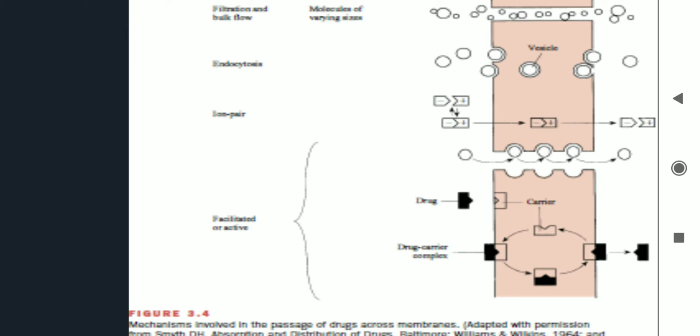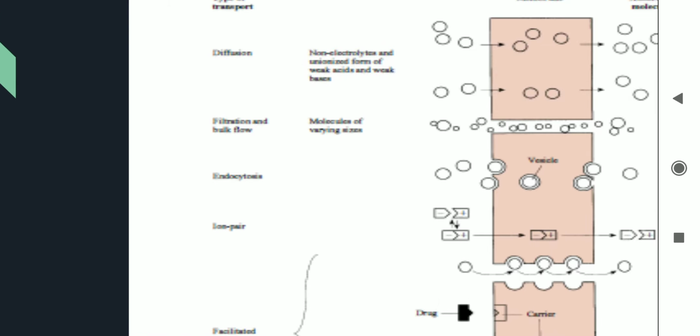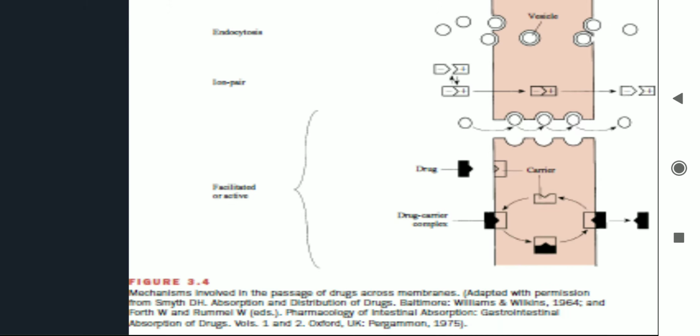So here, all these, endocytosis, ion pair, filtration and bulk flow, and diffusion, were of the passive type, means energy was not involved, any form of energy like ATP etc. But whenever it comes to facilitated or active diffusion, it means energy is involved, there is some ATP or GTP involved, and they can only enter the cell whenever there is some type of specialized mechanism which can help them move from one point to the other point.